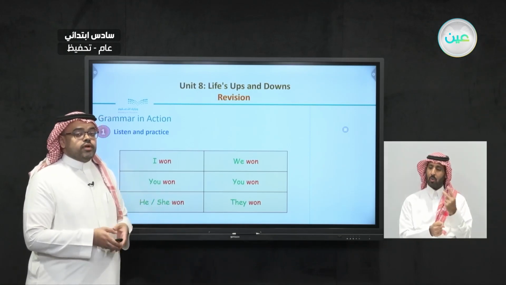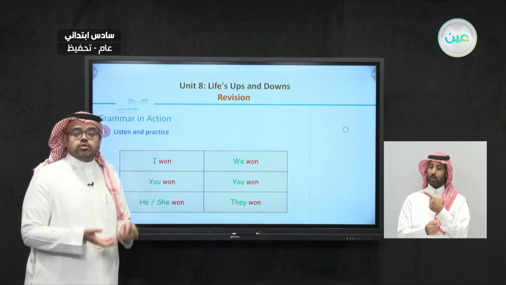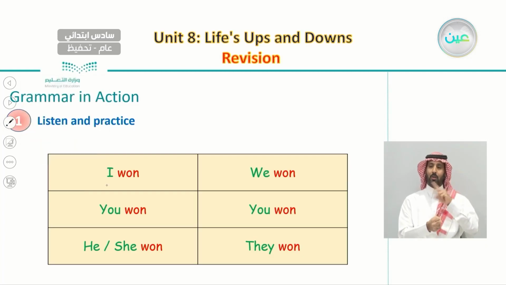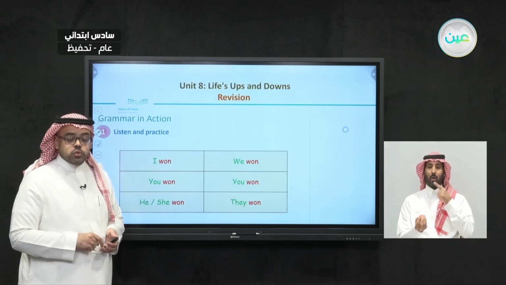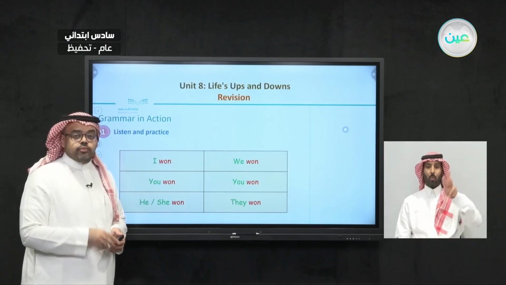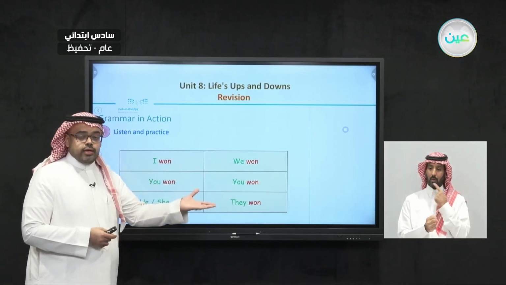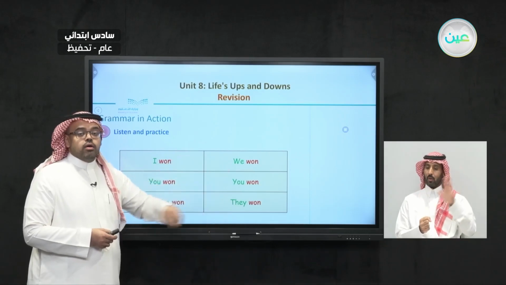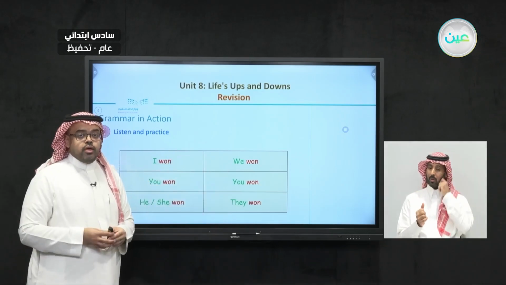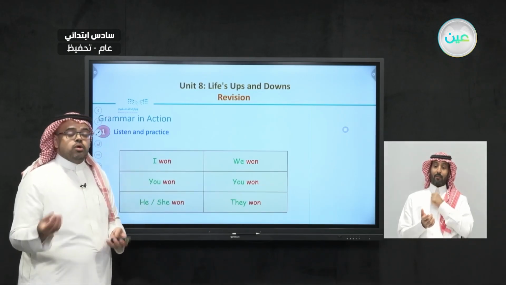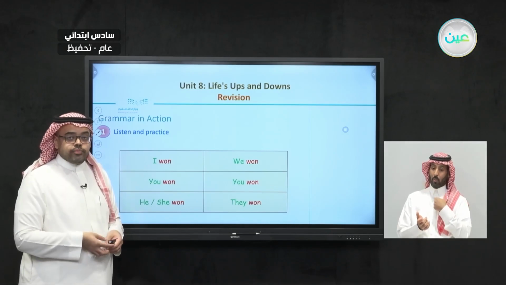For example, if I talk about myself, I can use an irregular verb like, I won. And also when I talk about you, I can use the same form when I say, you won. And also I can use it when I talk about he or she, for example, he won or she won. And also we can use it when I talk about myself and you, when we say we won.